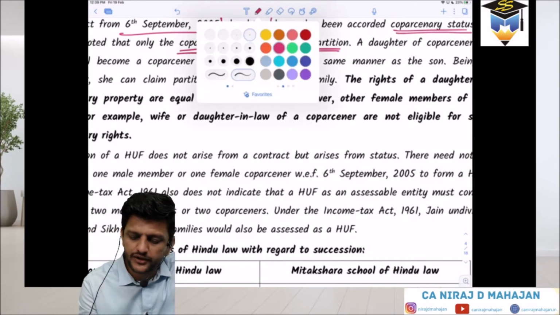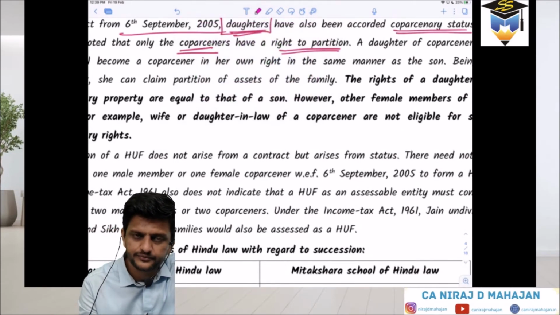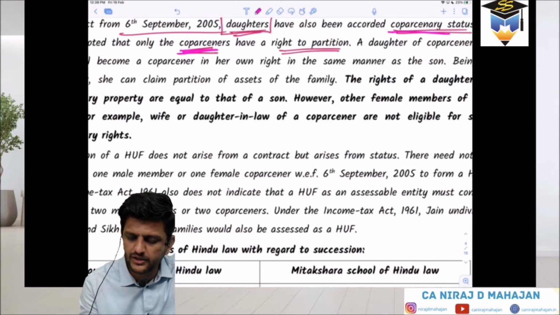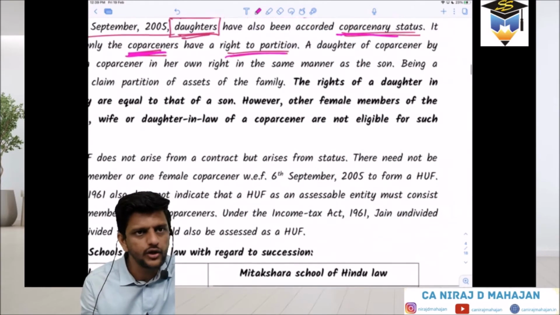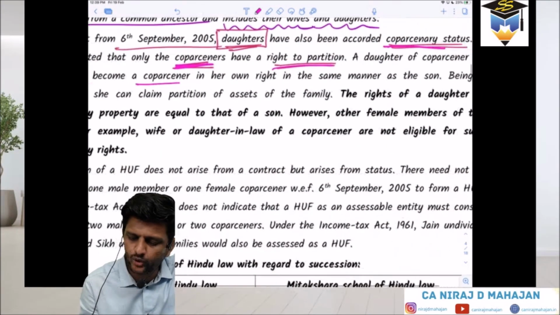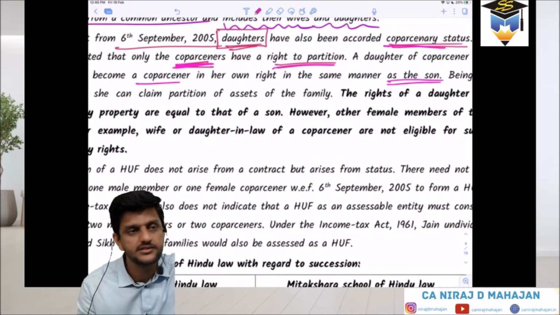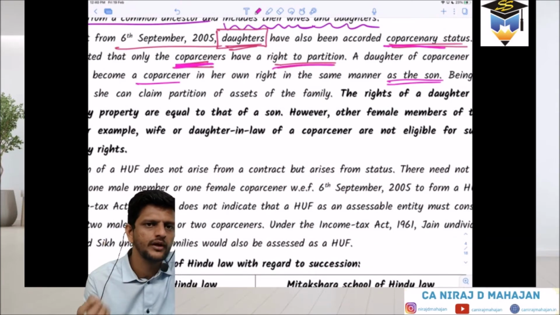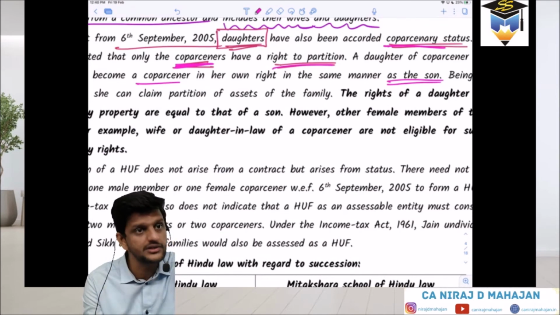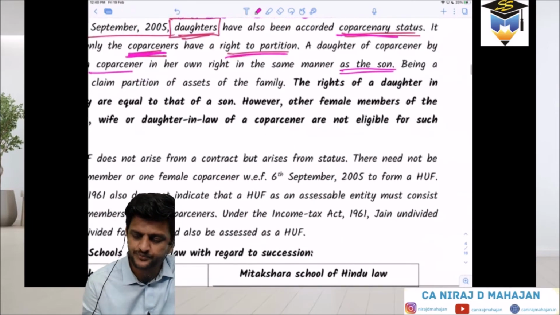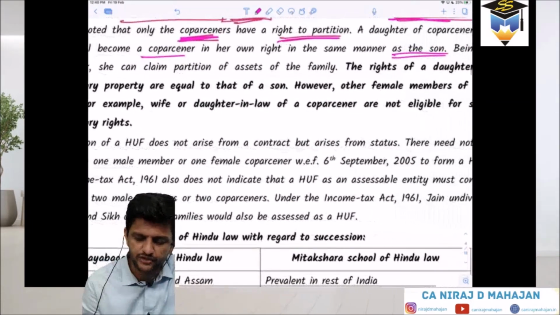So tell me, children, can a daughter claim partition? Yes, because she is a co-partner. She is a co-partner now. So co-partners have the right to partition. A daughter of a co-partner, by birth, shall be a co-partner in her own right, in the same manner as the son. The son is a co-partner by default. That was the old law. So if he has the right to partition, even daughters are now as good as sons for HUF. Being a co-partner, she can claim partition of assets in the family.